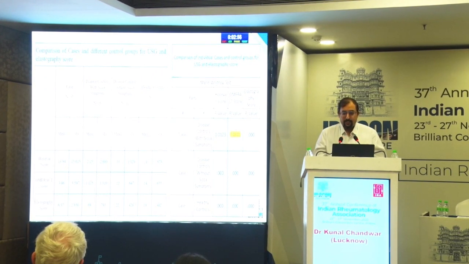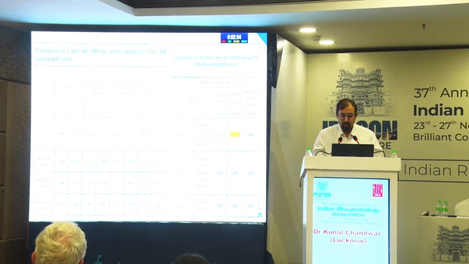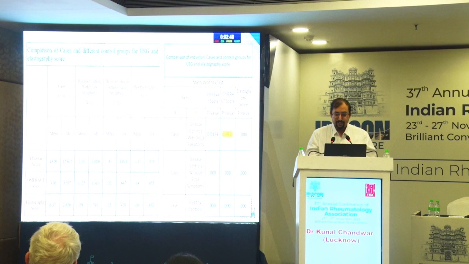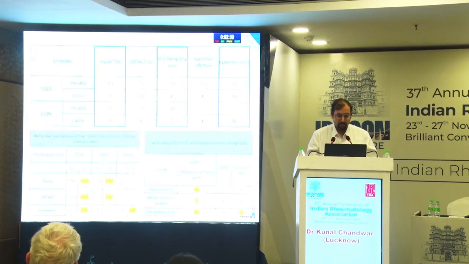Comparing cases with disease controls with sicca symptoms, without sicca symptoms and healthy controls, we found that the HOSEVA score and the elastography scores did differentiate well between disease controls and cases. The OMERACT score did not perform as well in differentiating cases and disease controls with sicca symptoms.